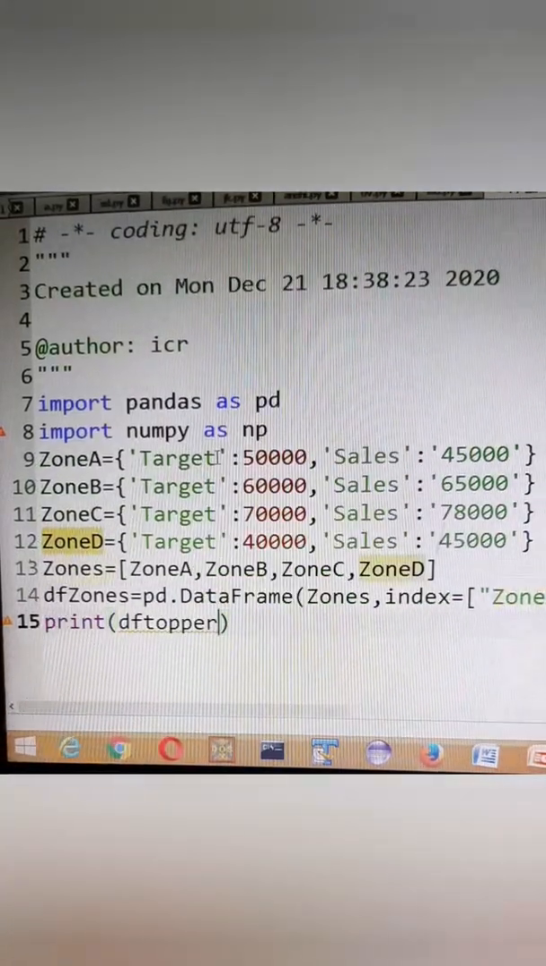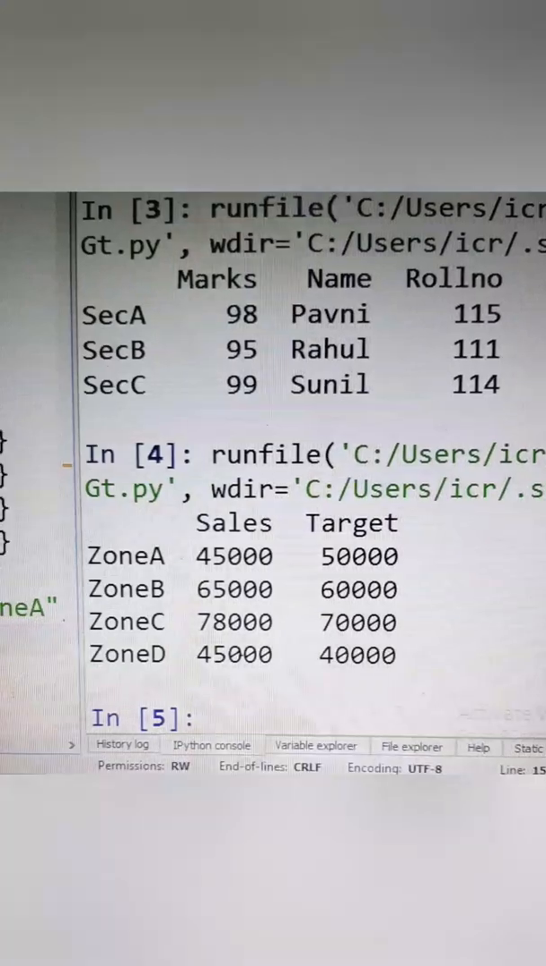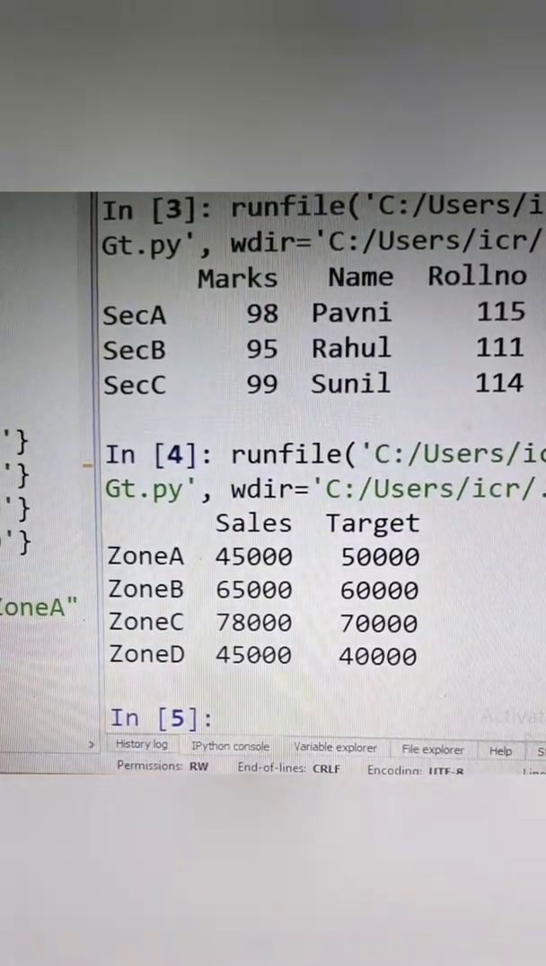And we'll be printing here df zones. So if we run this, we are getting sales and target as column headings, but zone A, zone B, zone C, zone D are the row labels as per the question. The question was saying that all the zone names should become the row labels, that means the index numbers. So it was an interesting question.